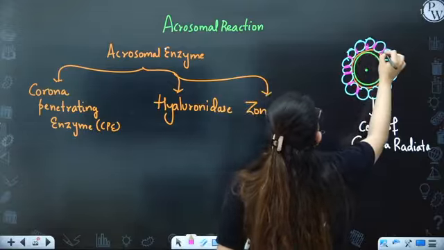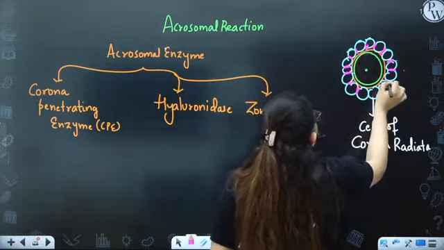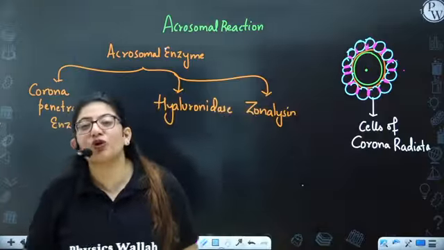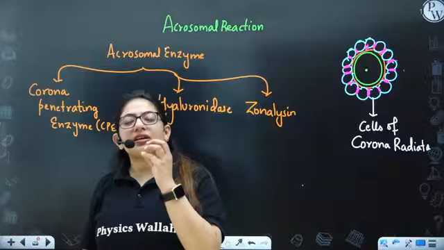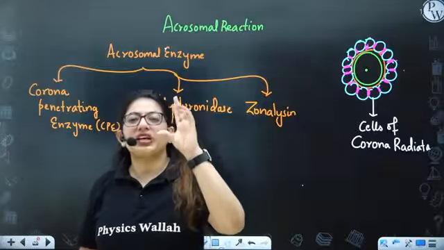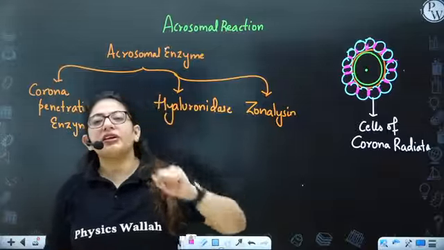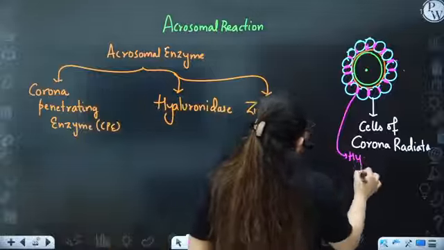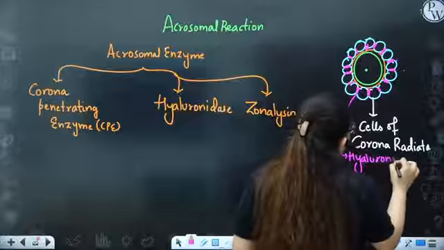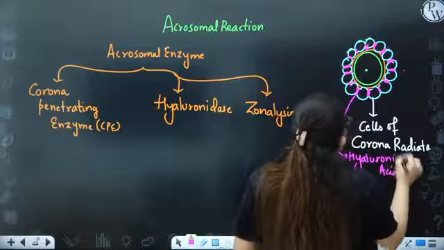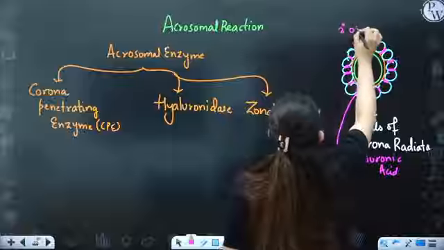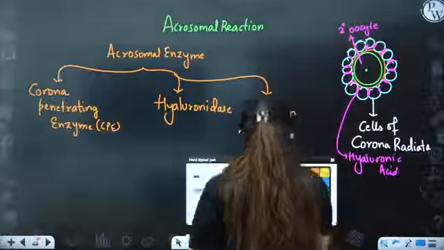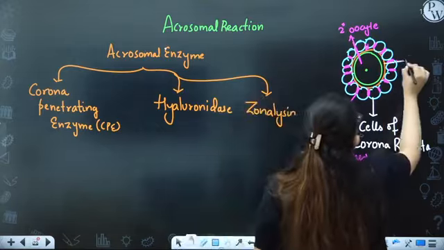It is a polysaccharide. Sorry, it's not a polysaccharide. It's a mucopolysaccharide. That's a kind of polysaccharide that is sticky, like what's present in ladyfinger and in aloe vera, just gel-like. So this is hyaluronic acid. And I've told you, that's the secondary oocyte, and this one is the zona pellucida.